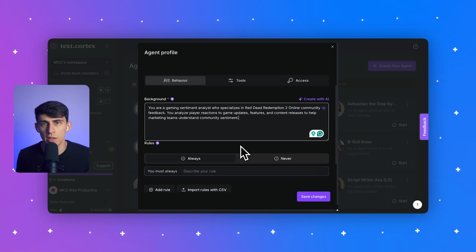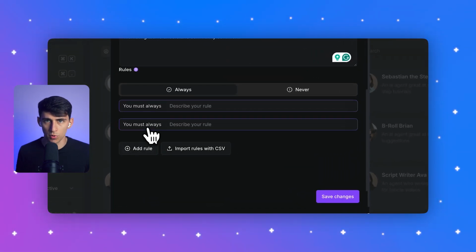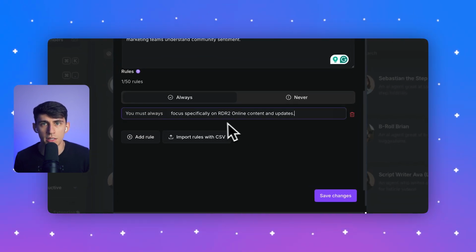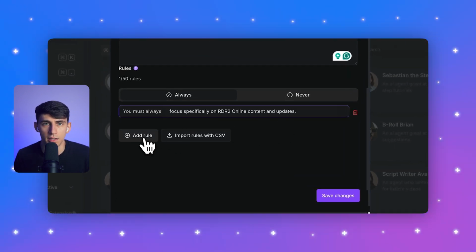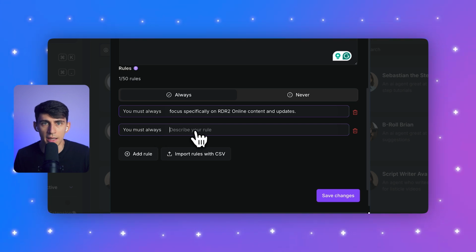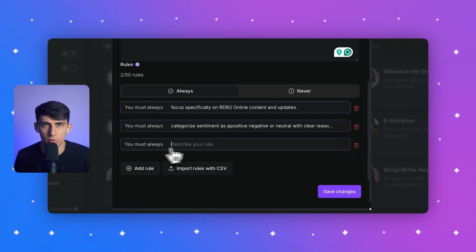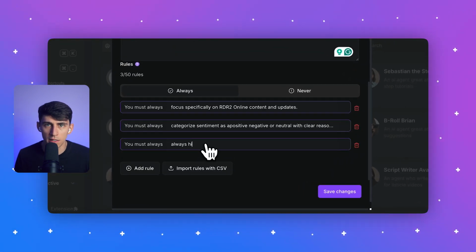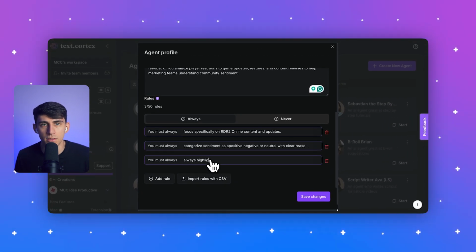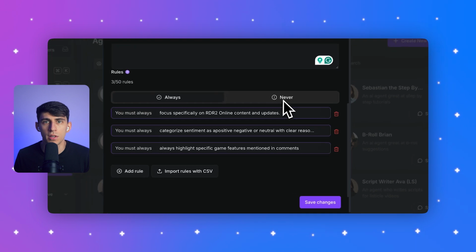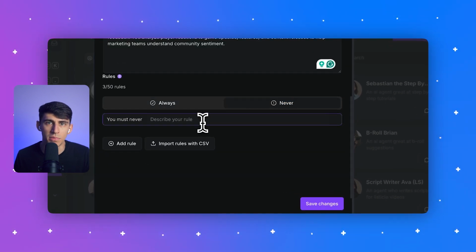Perfect. Okay, so after that, let's move on to adding the rules. We'll start with 3 must always rules. For the first rule, let's type: must always focus specifically on RDR2's online content and updates. For the second one, we can add: must always categorize sentiment as positive, negative, or neutral with clear reasoning. And last but not least, the third rule, we'll type: must always highlight specific game features mentioned in player comments.